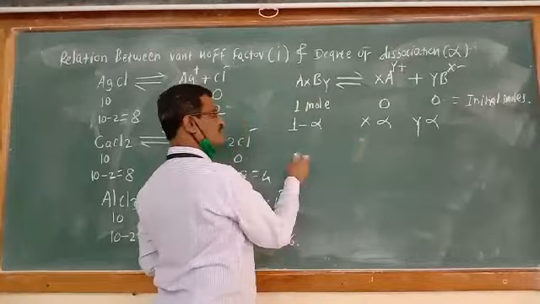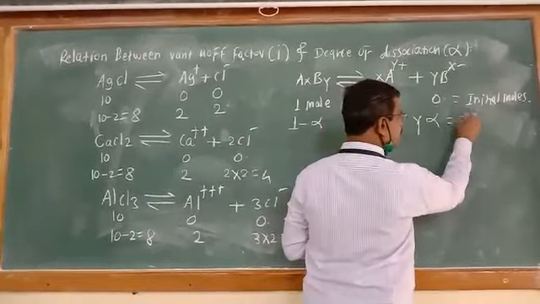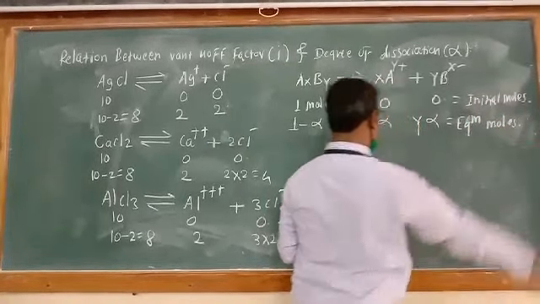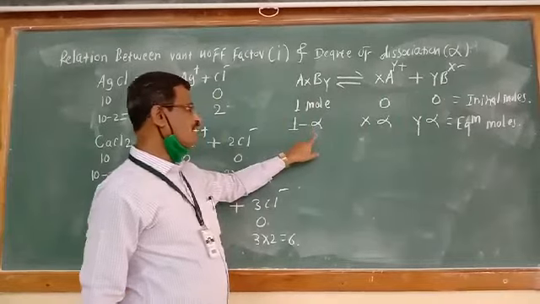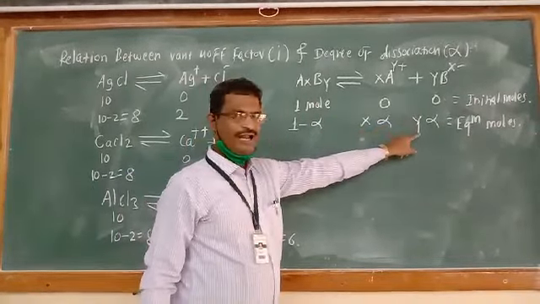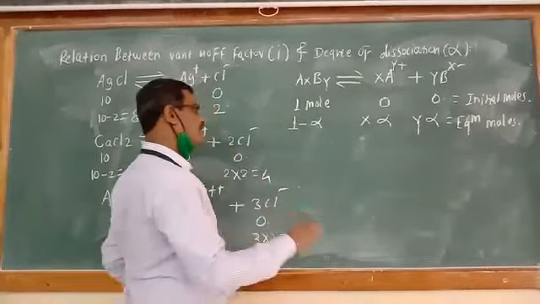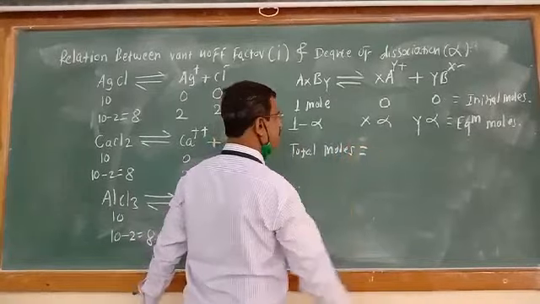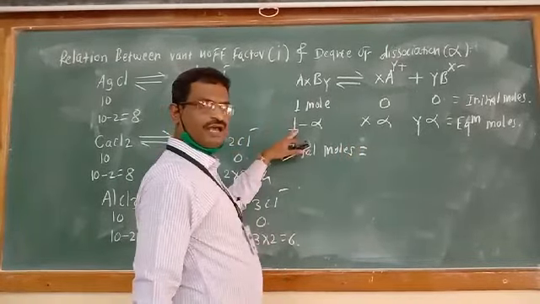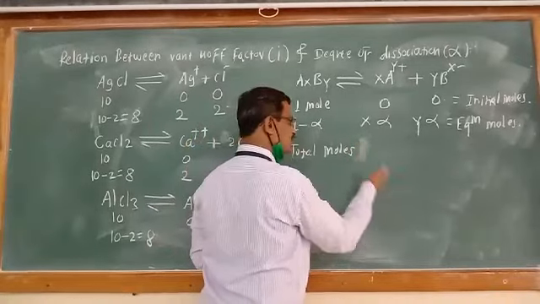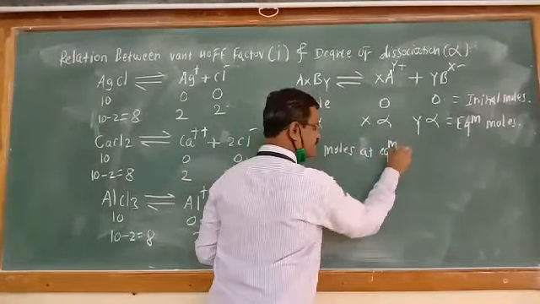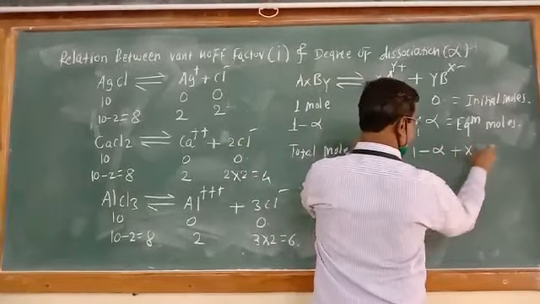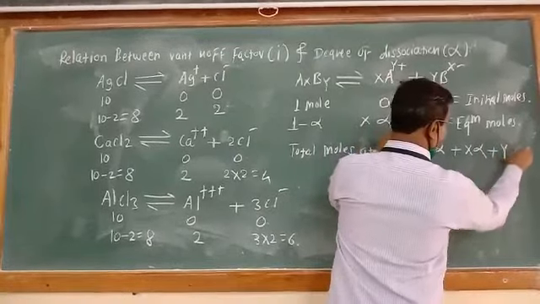Now what are the total moles? These are the moles at equilibrium. Out of 1 mole, whenever alpha moles undergo dissociation, x alpha and y alpha are obtained at equilibrium. Now what are the total moles? Total moles will be equal to the summation of moles at equilibrium. Total moles at equilibrium is equal to 1 minus alpha plus x alpha plus y alpha.